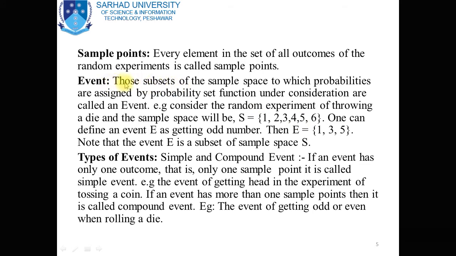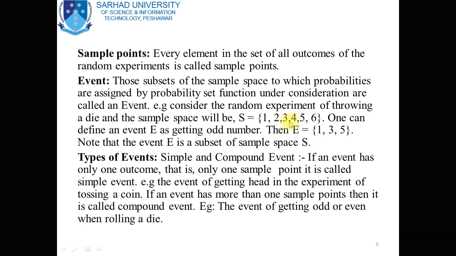Now event. Those subsets of the sample space to which probabilities are assigned by the probability set function under consideration are called an event. For example, consider the random experiment of throwing a die, and the sample space will be S is equal to {1, 2, 3, 4, 5, 6}. So if we have an experiment of throwing a die, then the sample space contains these results: 1, 2, 3, 4, 5 and 6.